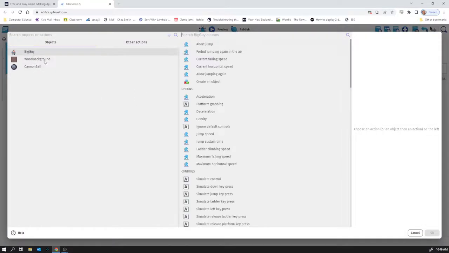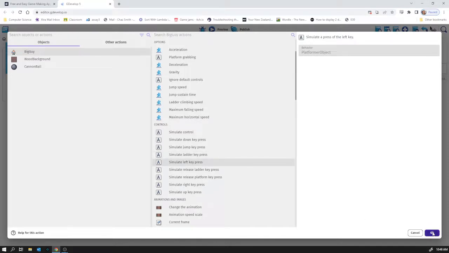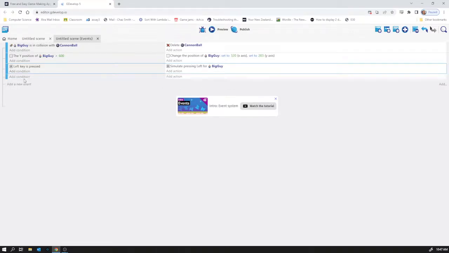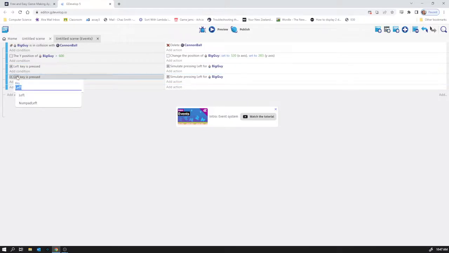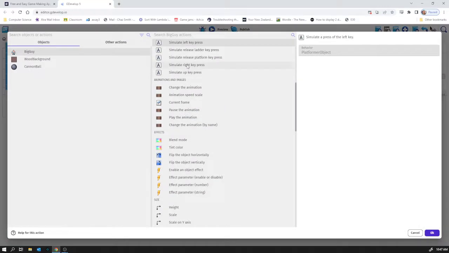Add action, big guy, and I happen to know that under the platformer section we can simulate controls. Where's that? Here we go. Simulate controls. Simulate left key press. Okay. So simulate pressing left. Actually, I think we can just copy and paste this whole event? Control C, Control V, yeah, and then we can change this left to right and simulate pressing. Let's edit that. Just double click it, simulate right key press.